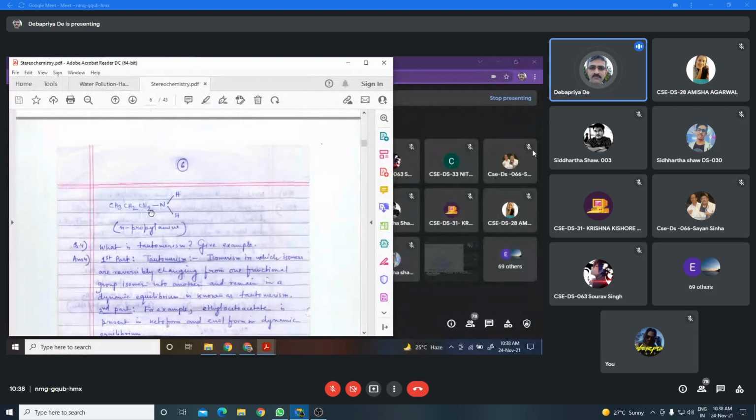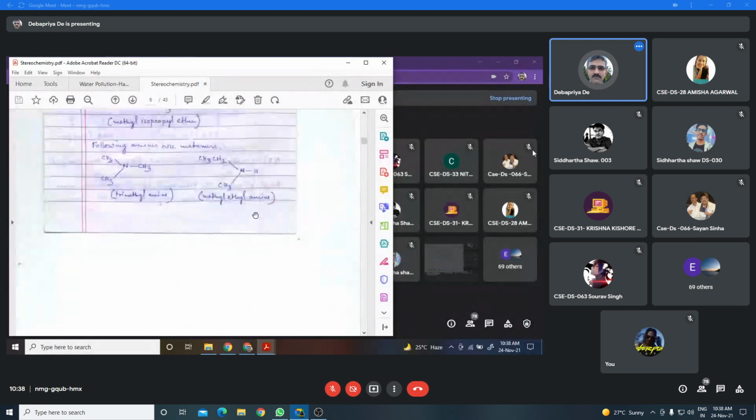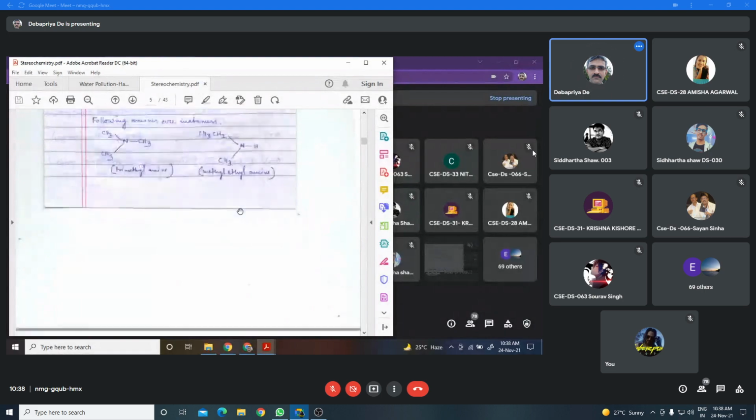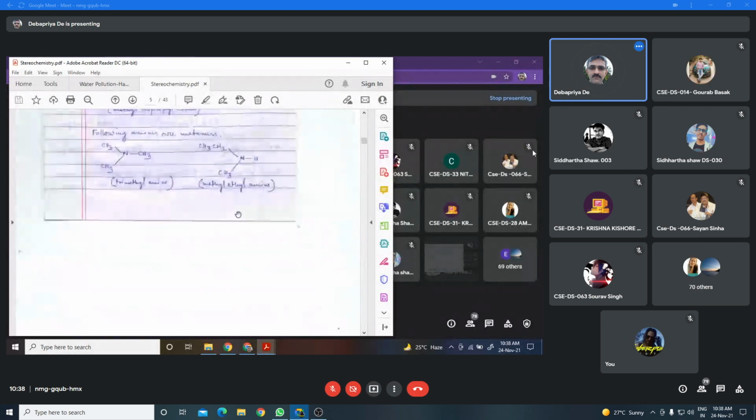So all these three organic compounds belong to the same homologous series, that is the amine category. But in those three compounds, the multivalent atom, nitrogen, is attached with dissimilar alkyl groups.